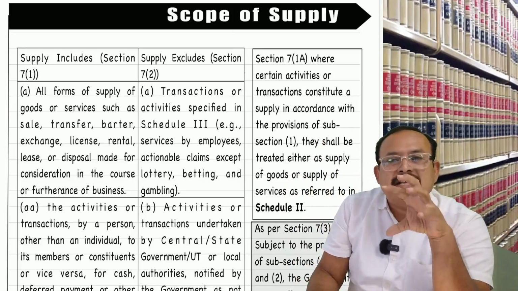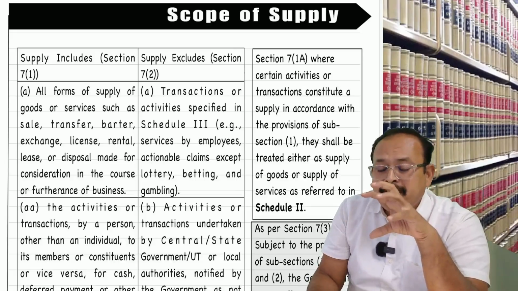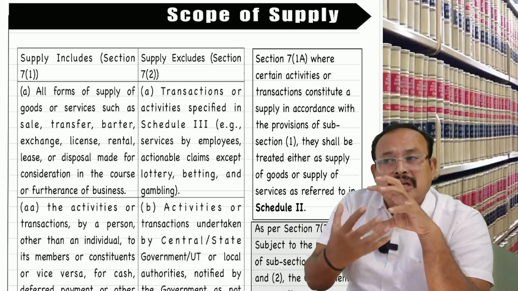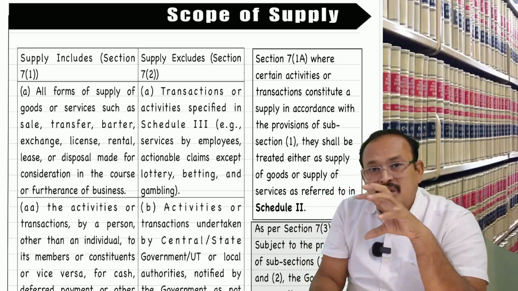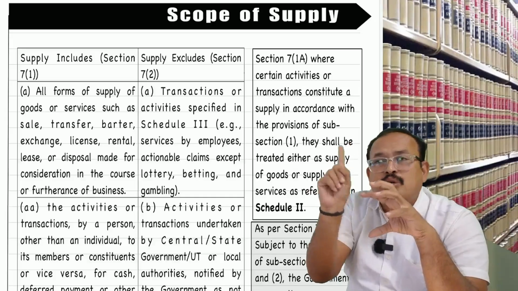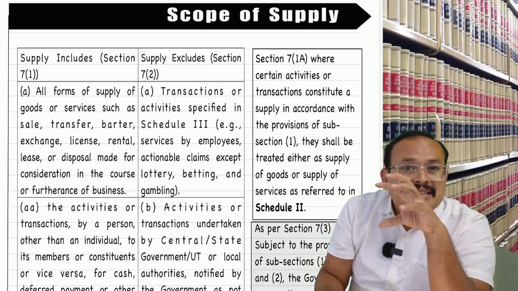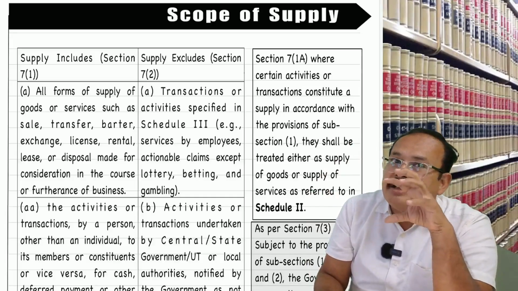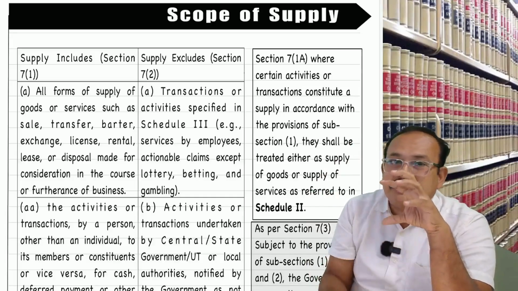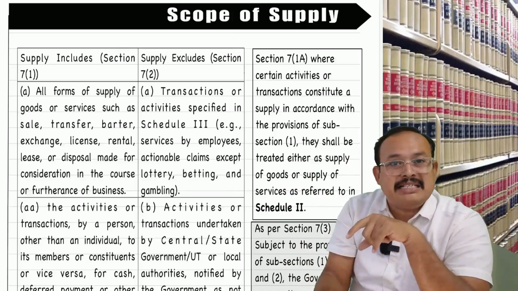Understand how to handle as is, where is. Under this particular as is, where is provision, a fraudster cannot gain. A fraudster cannot take shelter under the as is, where is basis. Only a genuine taxpayer can take the benefit of as is, where is.